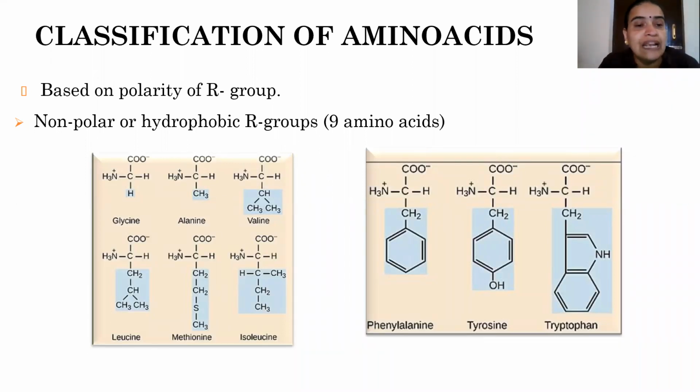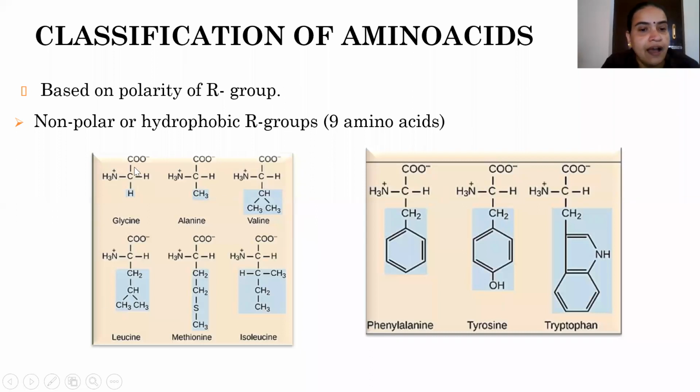4 groups, 4 classes. The first class is non-polar or hydrophobic R group. If the side chain R is non-polar as well as hydrophobic, then we get this class of compounds. What are the examples? Glycine, where R is a hydrogen atom, then alanine, where R is CH3, then valine, leucine, methionine and isoleucine.